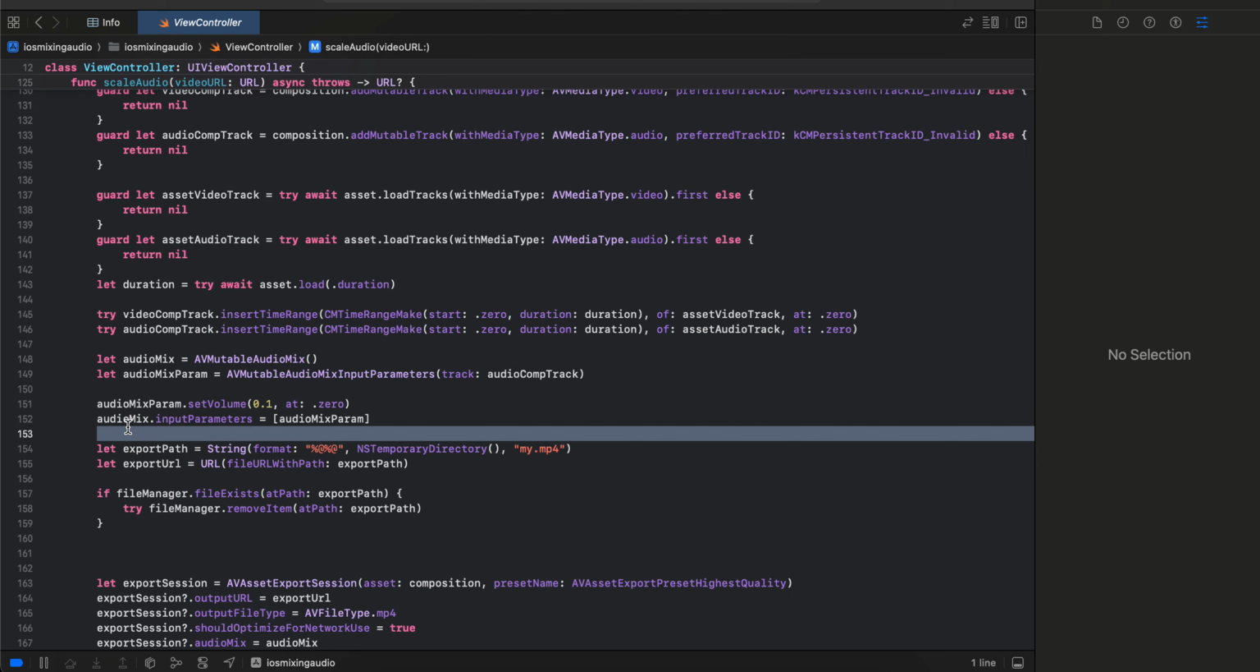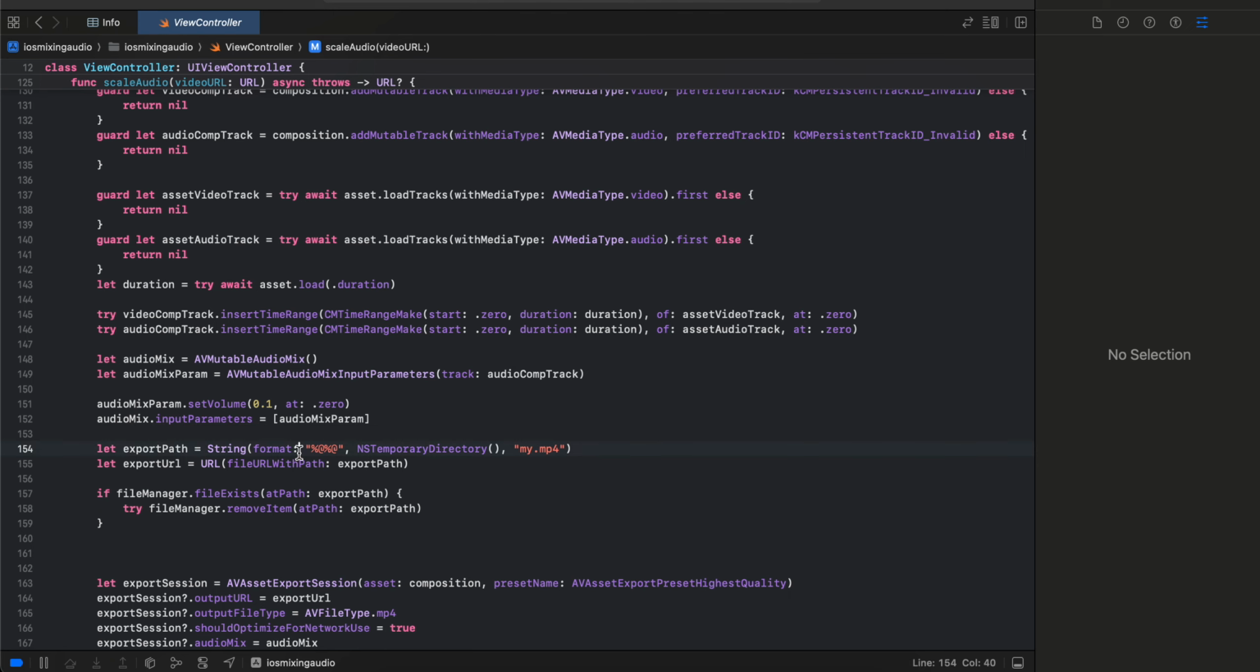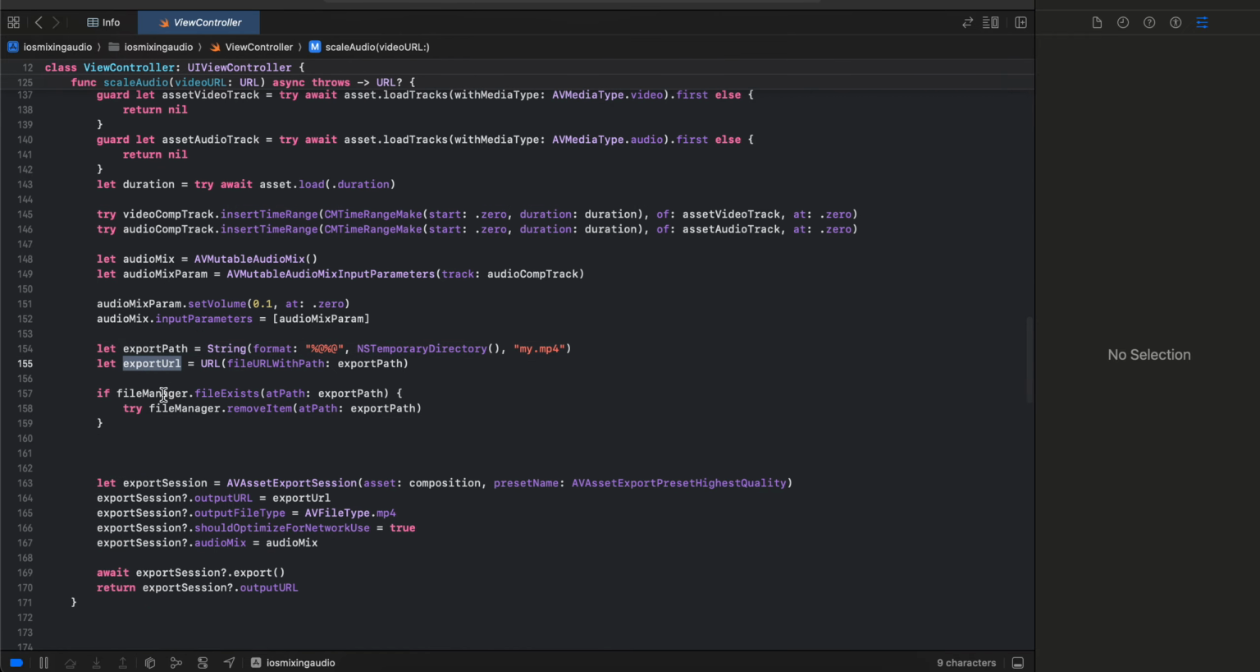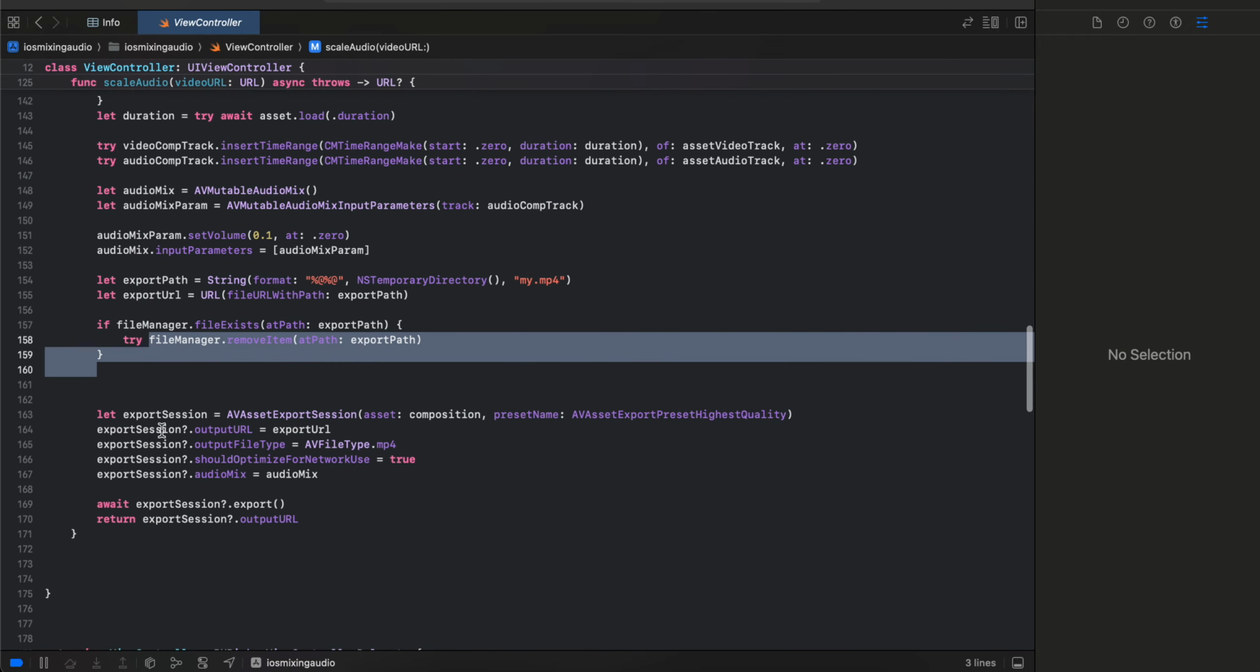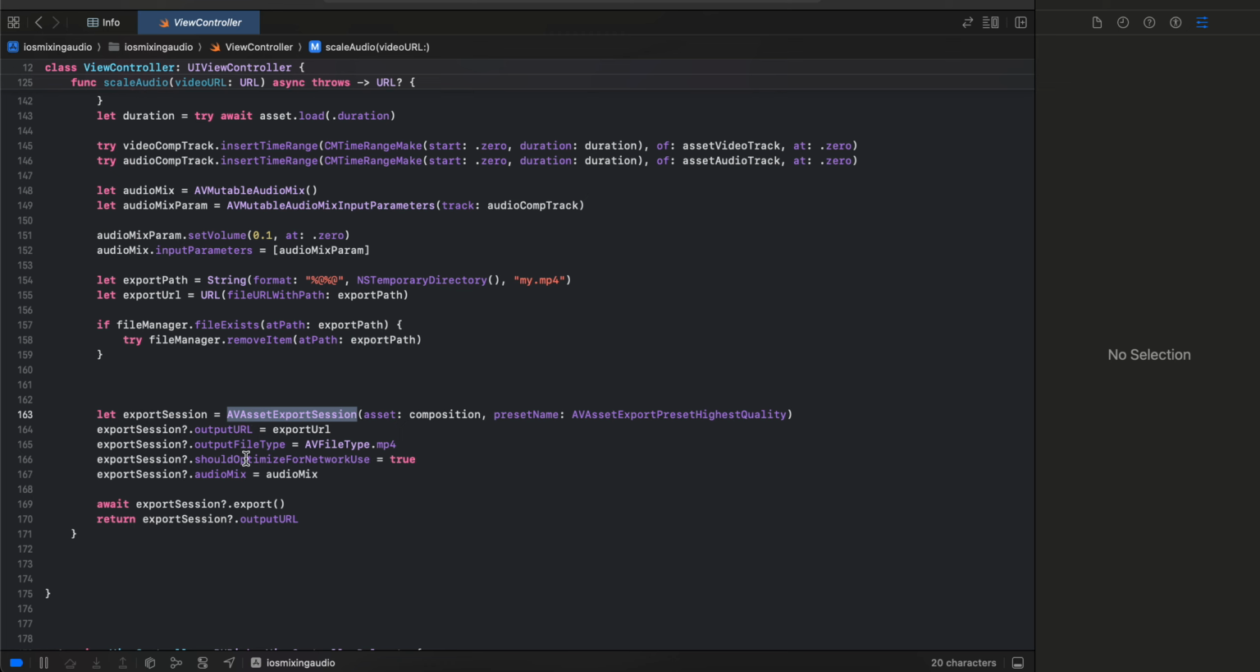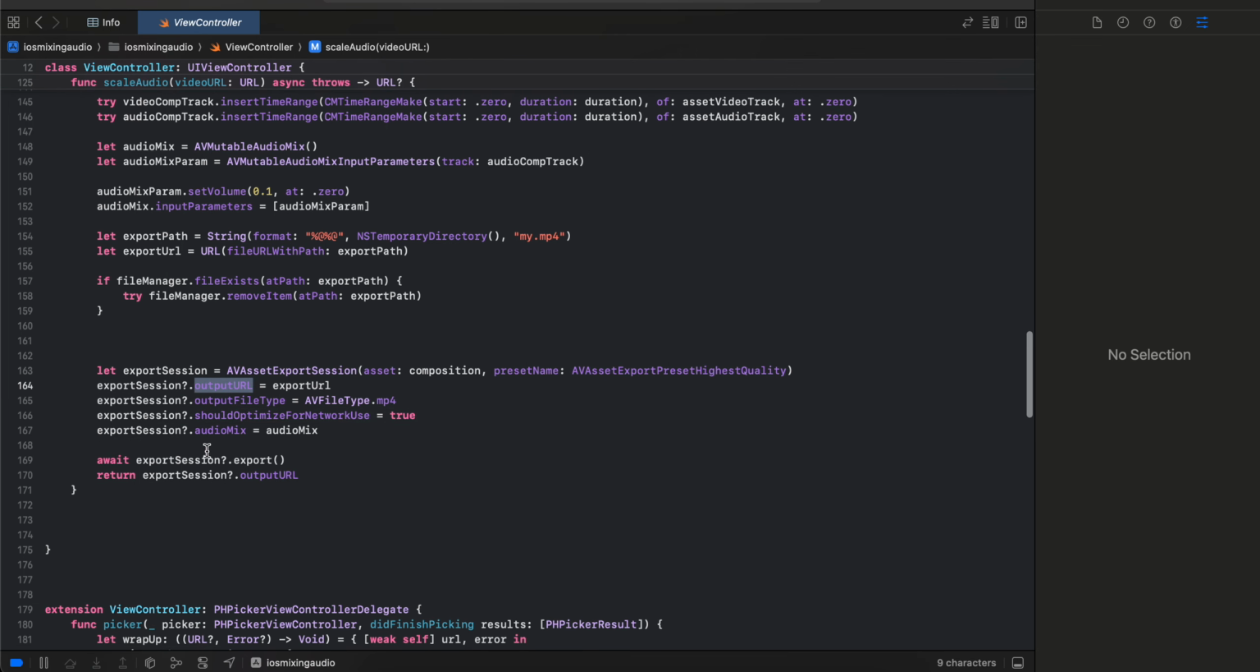And here for export path, we have defined our export URL. If the file already exists, we remove that. Then we create an export session, pass our audio mix over here along with the file type, and optimize for network as well as the output URL. We then export it and get the export output URL.